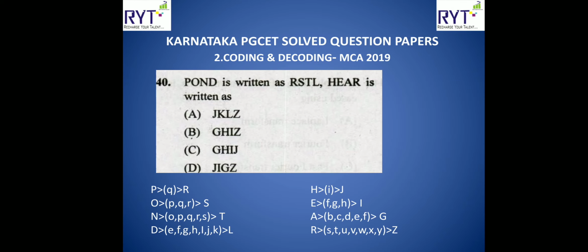Let us go to one more question. Now let us see MCA question papers. In MBA they have asked for 2 marks total, but in MCA they have asked these questions for 5 marks, which are very easy. Pond is written as RSTL. Here is written as what?